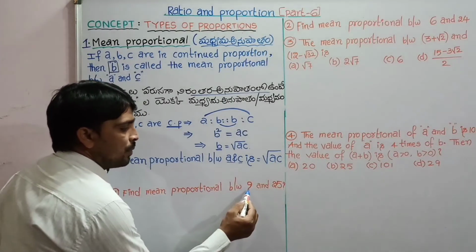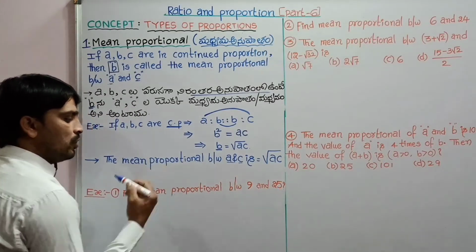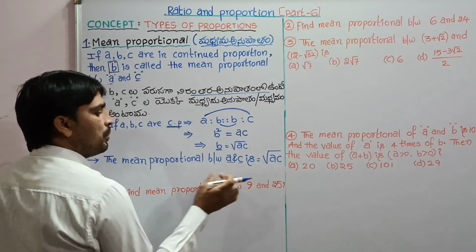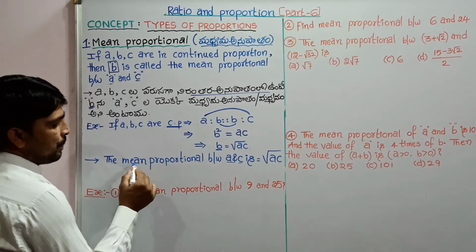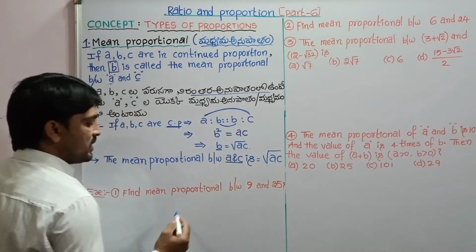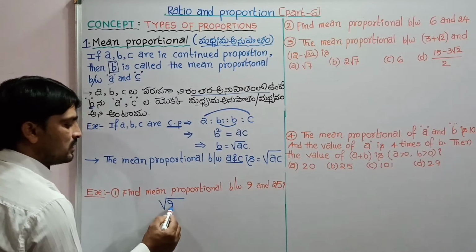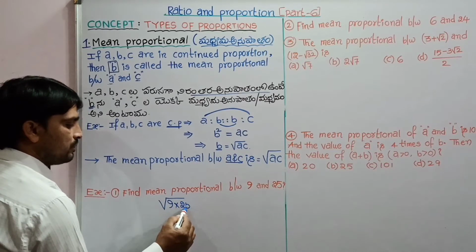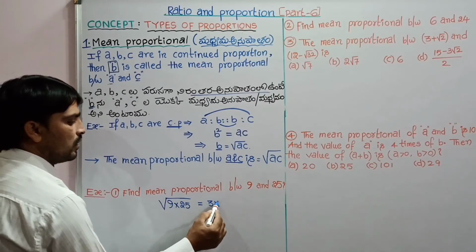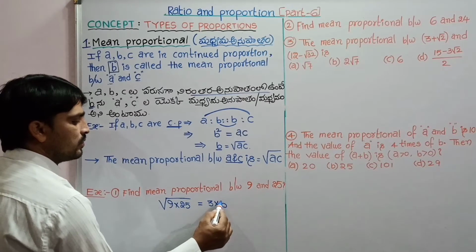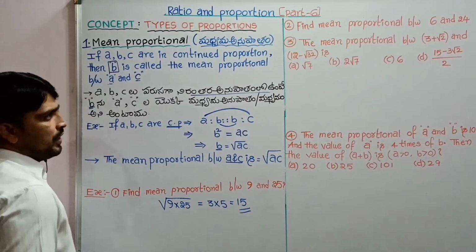Example 1. Find the mean proportional between 9 and 25. The mean proportional between A and C is root AC. The same way, the mean proportional between 9 and 25 is under root 9 into 25. Root 9 is 3, root 25 is 5. So, the mean proportional between 9 and 25 is 15.